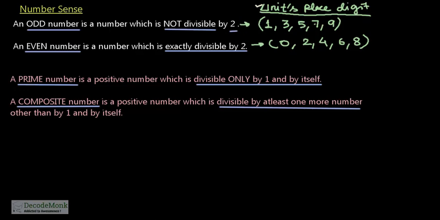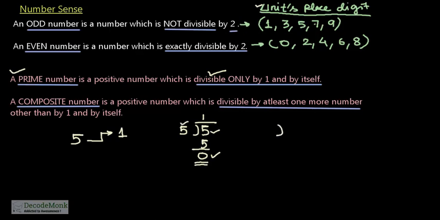After this, we will discuss what is a prime number. A prime number is a positive number which is divisible only by 1 and itself. Suppose you take a number, say 5. It is divisible by 1. Divisible means that if you divide this 5 by some number, say 5, 5 ones are 5, and you get a remainder of 0.